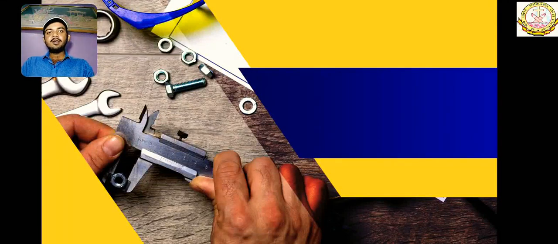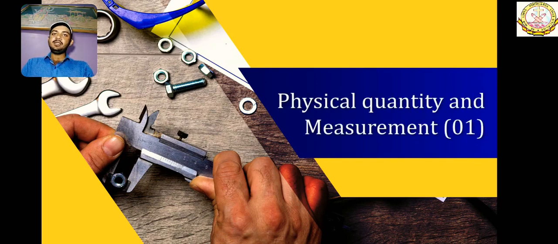Dear students, today we are going to start a very new chapter which is physical quantity and measurement. I have written 01 here because this is our first class of physical quantity and measurement. In this chapter, we will see the introduction of the topic. So, first of all, let us see the introduction.